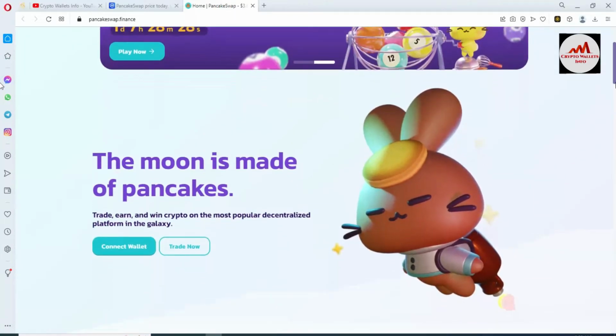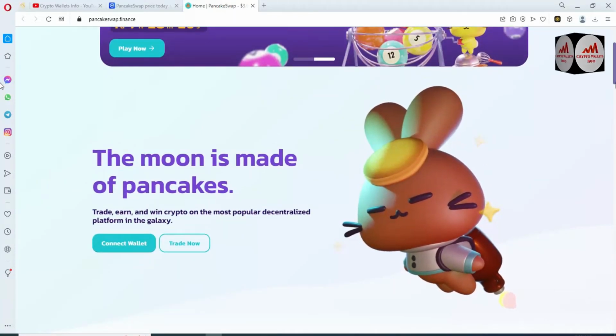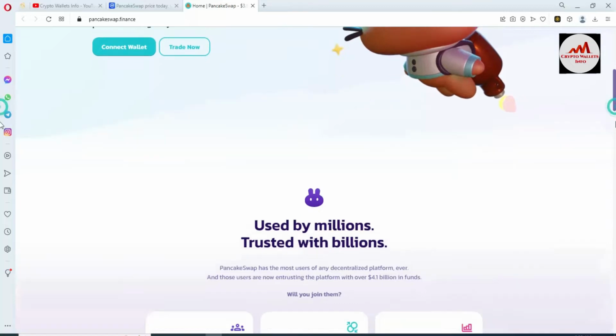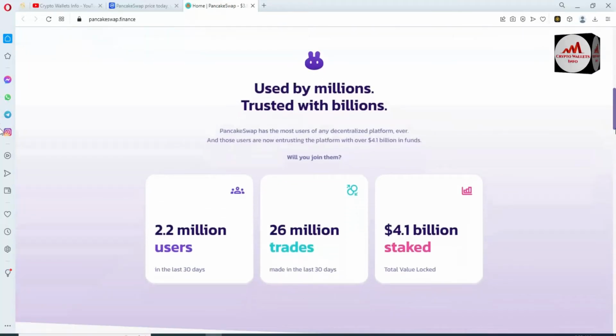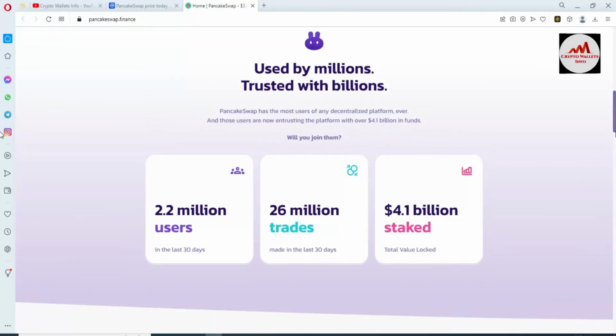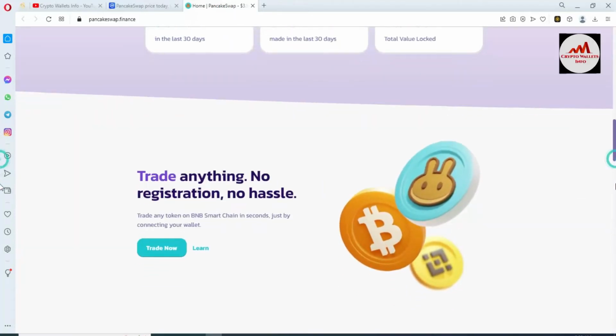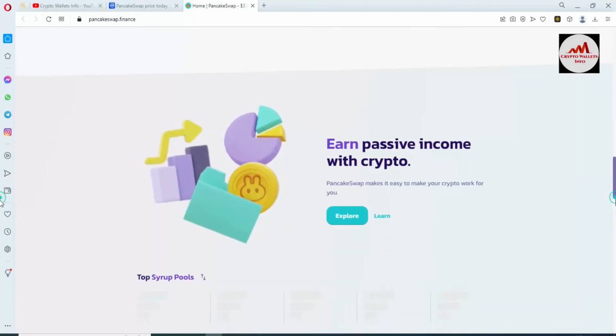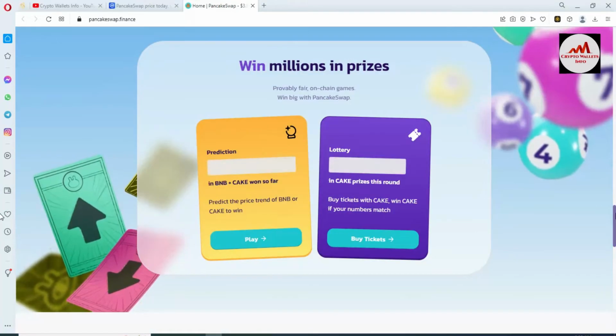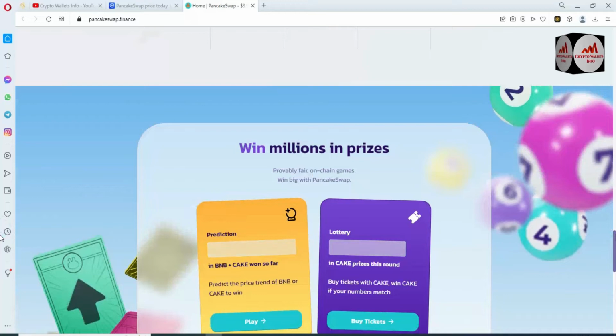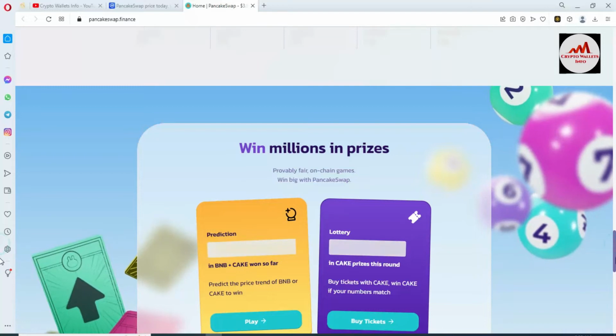This moon is made for pancakes: trade, earn and win with crypto on the most popular decentralized platform in the galaxy, used by millions, trusted with billions. 2.2 million users in the last 30 days, 26 million trades, 4.1 billion staked, total value locked. Here you can also stake your coin on this website. It means when you connect your wallet with this website, you can easily stake. You can also read more information about Pancake Swap on the website.